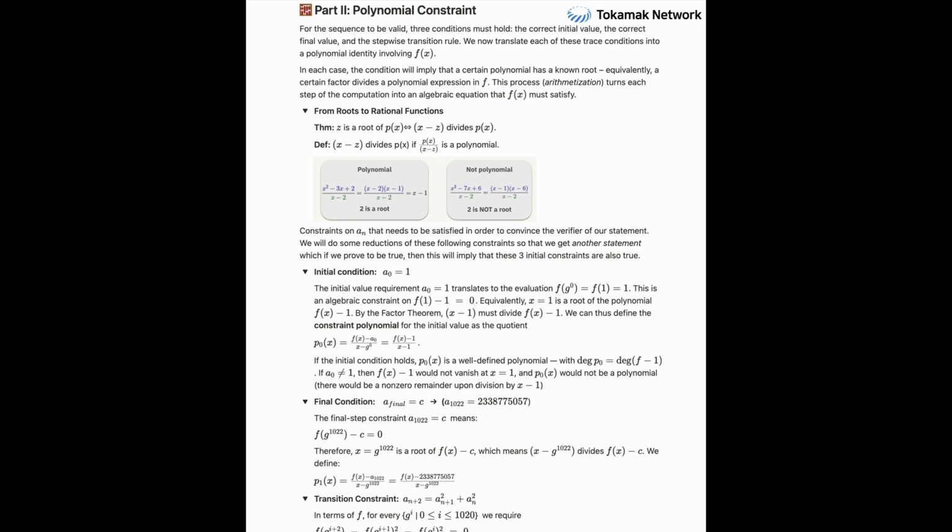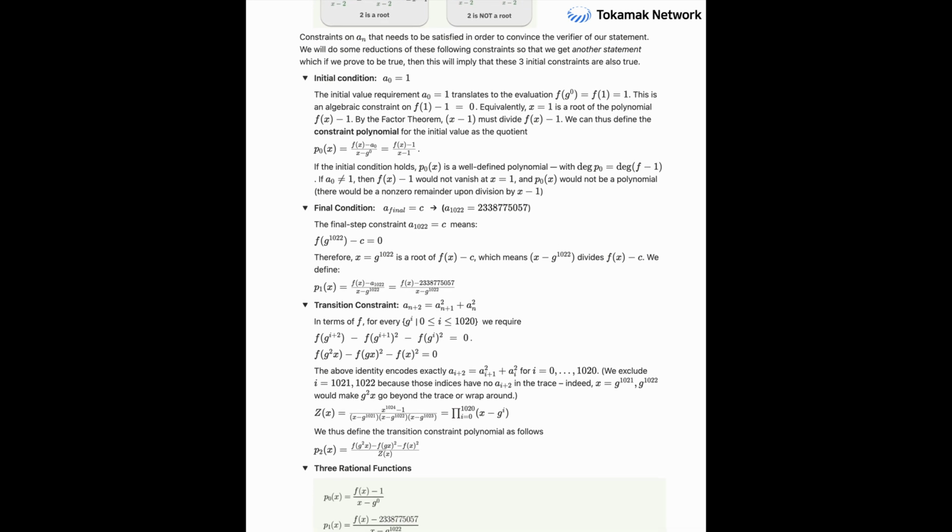Clever. So you check if the result of the division is a polynomial, and you do the same for the final condition and the transition rule. Precisely. The final condition, a[1022] equals 23387755057, translates to checking if f(x) - 23387755057 is divisible by (x - g^1022). And the transition rule, a[n+2] equals a[n+1] plus a[n], gets turned into a polynomial identity involving f(x), f(gx), and f(g^2x), which must hold true for almost all points corresponding to the steps. This also results in a constraint polynomial, say p2(x), if the rule holds everywhere.